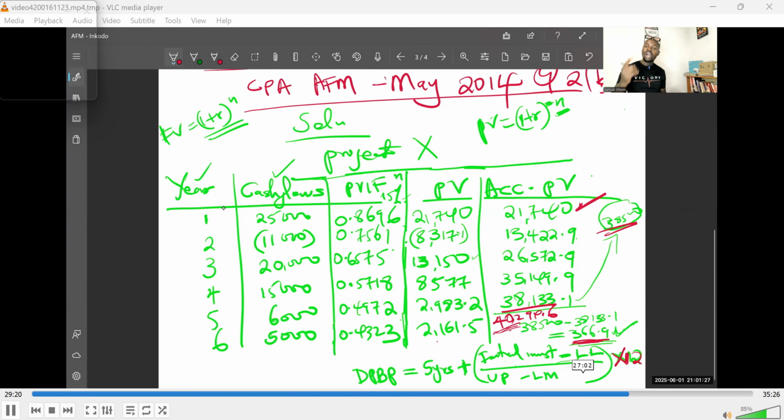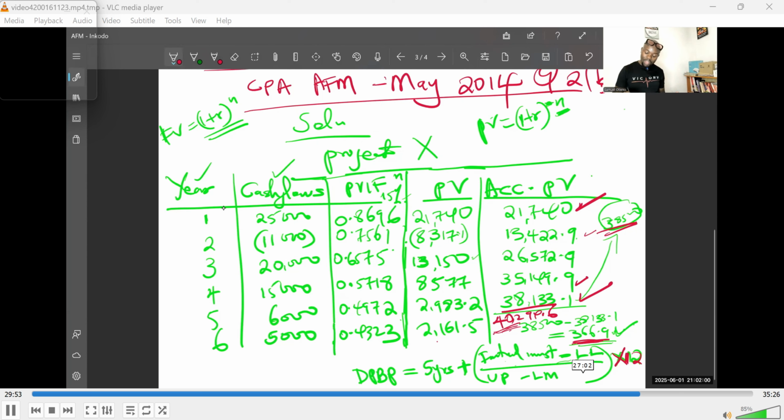At the end of year two, how much shall you have recovered? 13,422.9. Do the same for year three. How much shall you have recovered at the end of year three? 26,572. Remember, we are looking to recover 38,500. So we haven't recovered it yet. Go to year number four. At the end of year four, you shall have recovered 35,149.9. You are not yet there. You are looking to recover 38,500. Go to year number five and do the same. At the end of year five, you realize that you shall have recovered